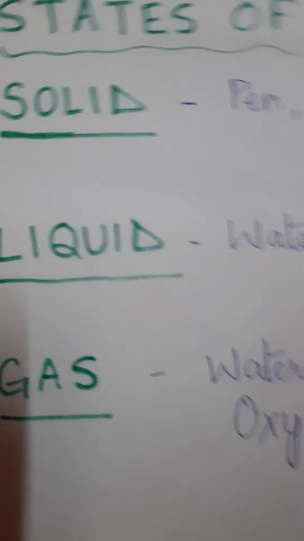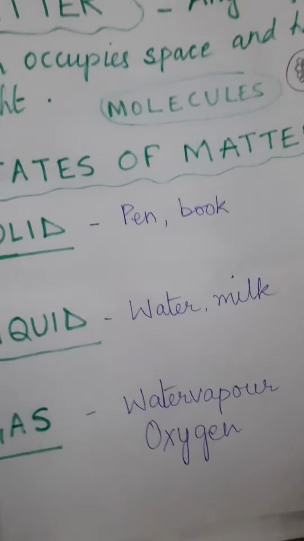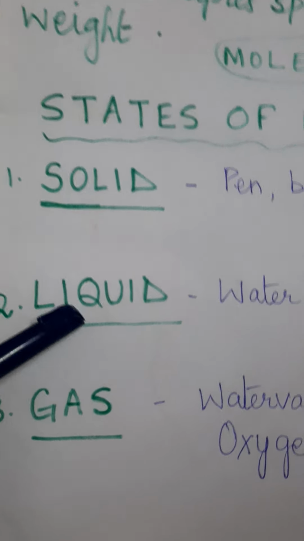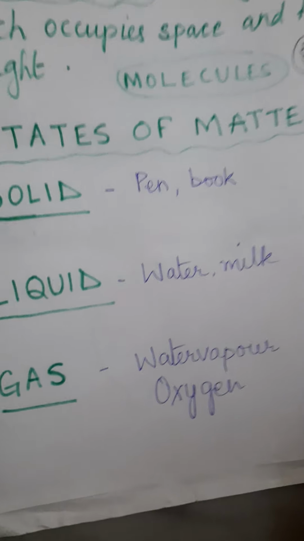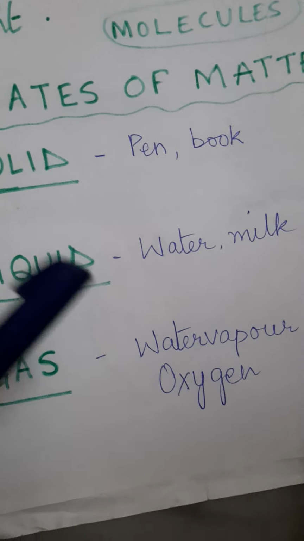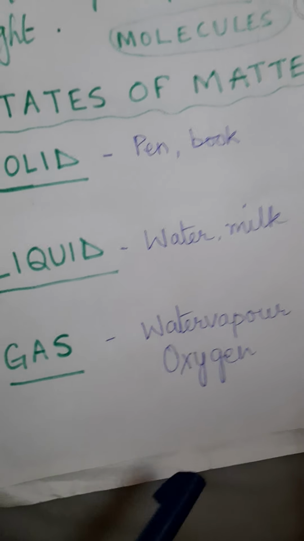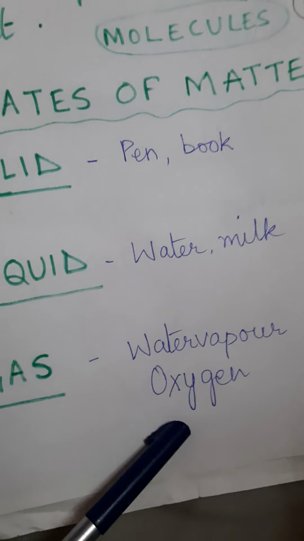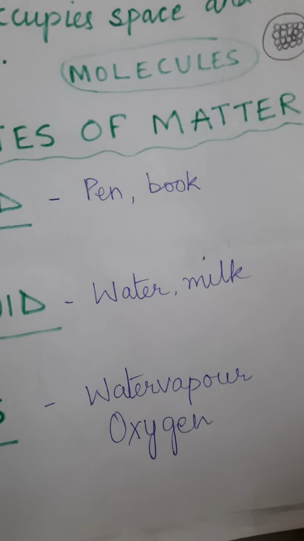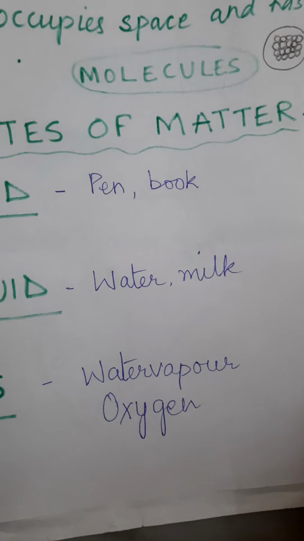Then we come to the gas. Water vapor and oxygen, they all are gases. These are the different types of gases. So we can say there are three states of matter: solid, liquid and gas. Solid things are like pen, book, paper. Liquids are water, milk, juice. And gas is water vapor and oxygen, carbon dioxide. All these are gases. You cannot see them, but you can feel them. Even the gases have some weight.